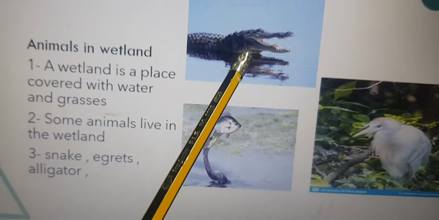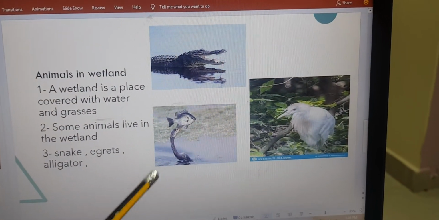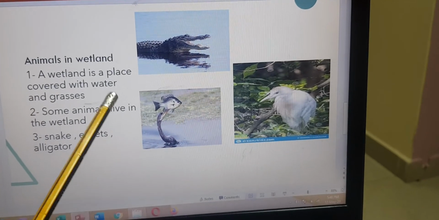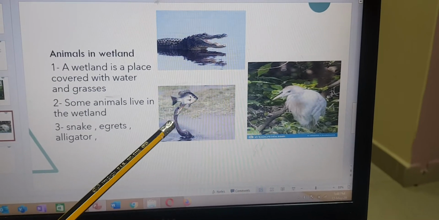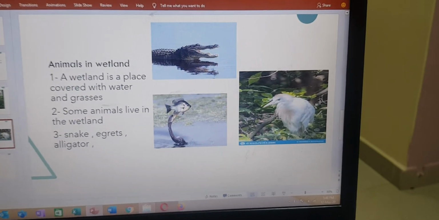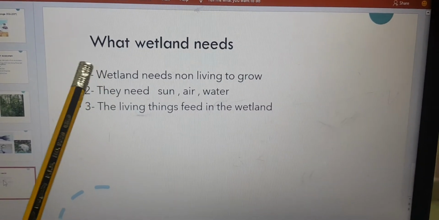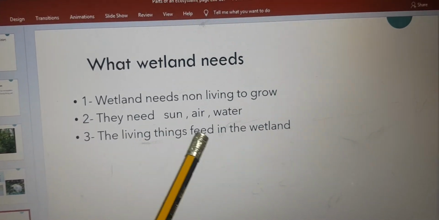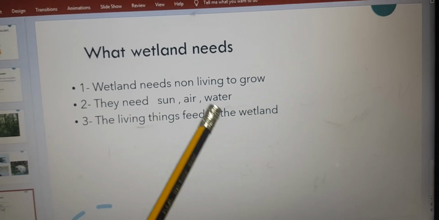Can you see the egret? And look at the alligator. They always live in the wetland, and they all have a relationship. And the grass or the plants in the wetland need water, soil, and sunlight to grow. Okay, so let's look at the last slide. What does the wetland need? The wetland needs not living things to grow. They need the sun, the air, and water so that the living things can feed in the wetland.